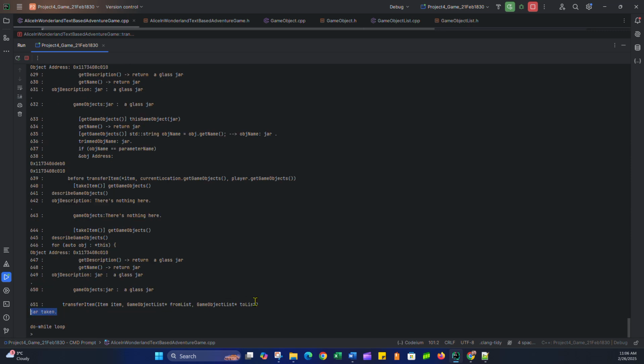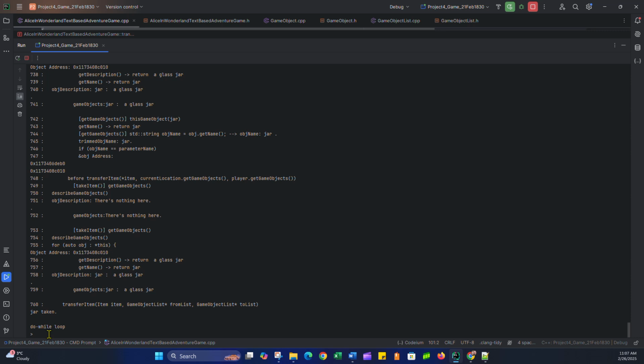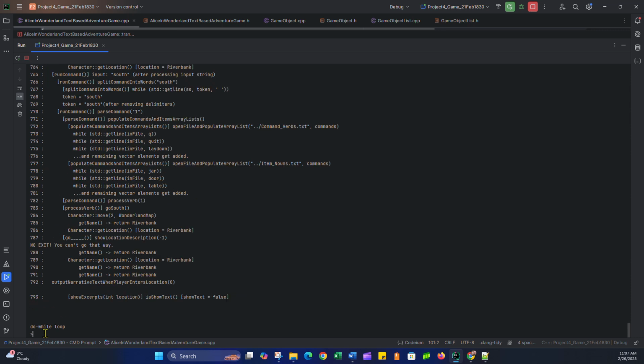All the rest of this is just debugging code. But this is what's important. Take the jar. That's great. So now I can drop the jar. It allows me to drop the jar. I'm going to take the jar again. And then I'm going to go, let's see, south. Down the rabbit hole.